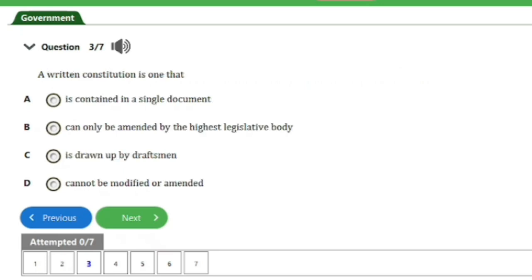Over here is question number 3. It says, a written constitution is one that A. is contained in a single document, B. can only be amended by the highest legislative body, C. is drawn up by draftsmen, D. cannot be modified or amended. So the answer to this question is option A. A written constitution is one that is contained in a single document, and that's it for this question. So let's head on to the next one.